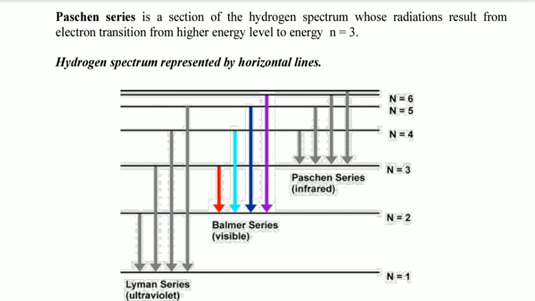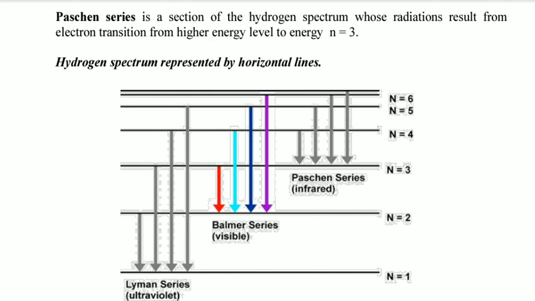Balmer series is the only visible series, or the only visible part of the hydrogen spectrum. So if they ask you, the visible part of the hydrogen spectrum is the Balmer series, only the Balmer series. We don't have any part of the hydrogen spectrum which is visible other than the Balmer series. Here they appear in different colors because of different wavelengths.